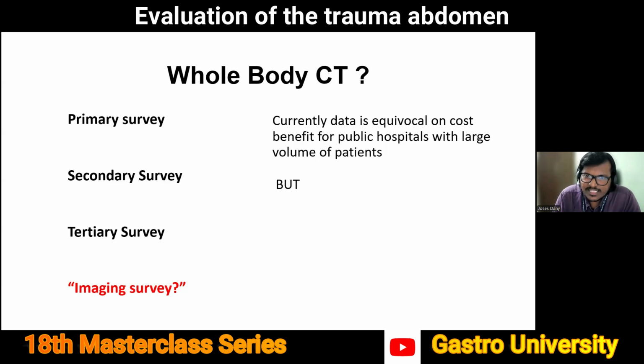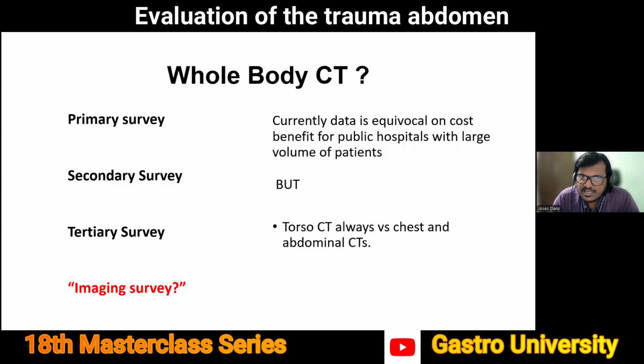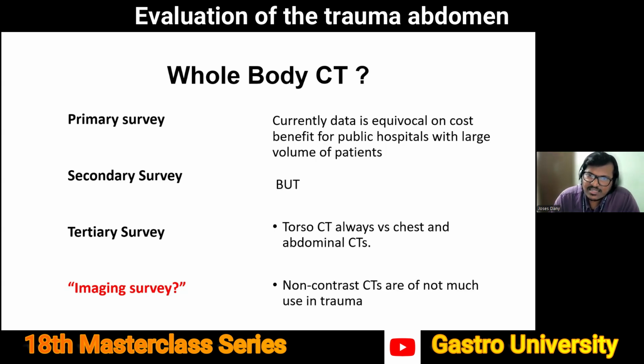More important than that, something which we commonly see in many institutions or many hospitals, which we would strongly advise against, is that when you are looking at the abdomen, unlike us, trauma doesn't really look at the abdomen as a single region. And the kinetic energy, especially with blunt mechanisms, is transferred to the chest as well. So when it comes to trauma, it should always be a torso imaging which should be done, combining chest as well as abdomen. And it is very important that non-contrast CTs are not done.